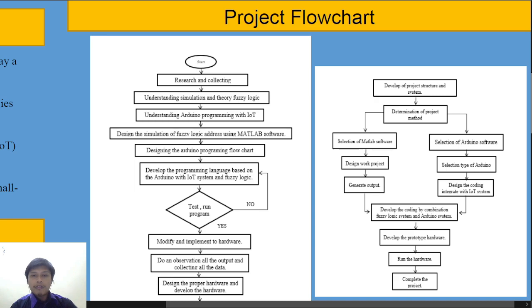Here is the flowchart for this project. First, we start with the timeline flowchart. Firstly, we do research and collect all the data, and then we understand the simulation and the theory of fuzzy logic. After that, understanding the Arduino program with IoT, and then we design the simulation of the fuzzy logic using MATLAB software. After that, we design the Arduino program flowchart. After that, we develop the programming language based on the Arduino with IoT system and fuzzy logic system, and then we test and run the program.